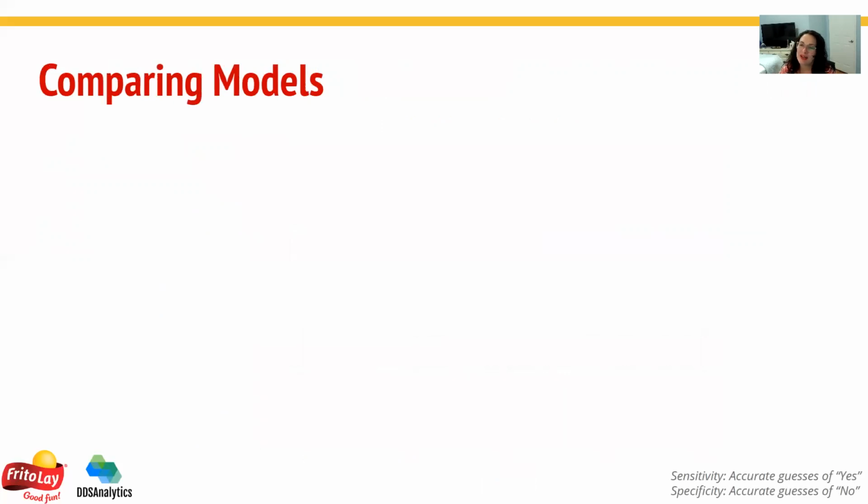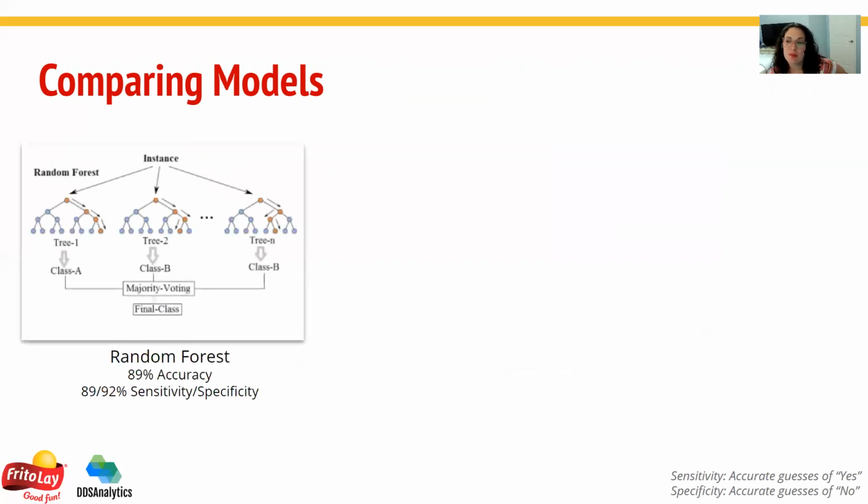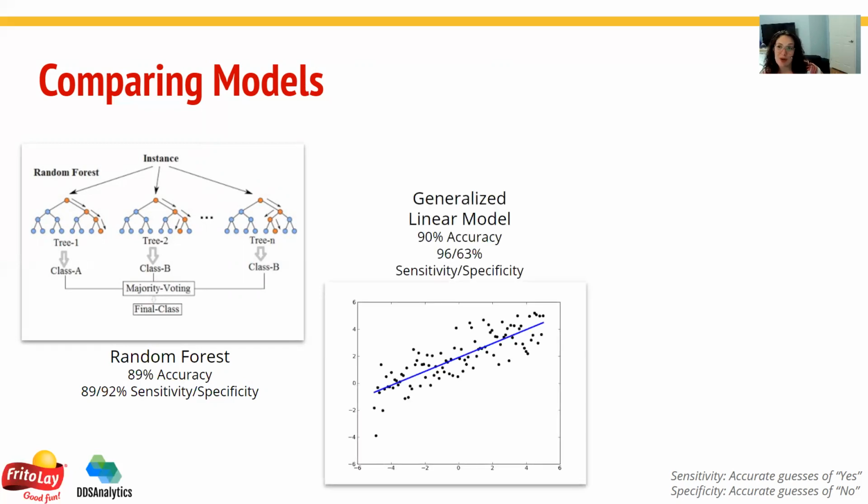So next, we wanted to talk about the models that we used to compare and find the best predictions for Frito-Lay. The first model we used was the random forest model. It's a classifier model that builds multiple decision trees and then splits the class predictions into a random set of data points, and then we'll layer in the accuracy of those subset trees. So it had an 89% accuracy, but this is not the one that we chose. We also didn't choose a linear model. However, it had a 90% accuracy.